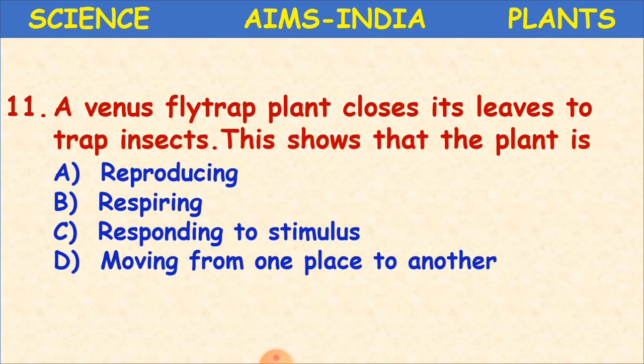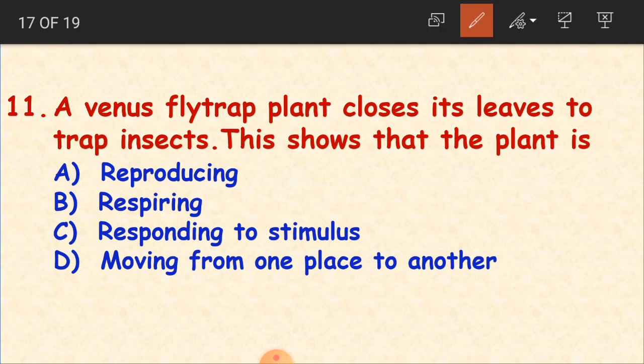Okay, a Venus flytrap plant closes its leaves to trap insects. This shows that the plant is reproducing, respiring, responding to stimulus, or moving from one place to another. So children, what will be the correct answer here? The question is, Venus flytrap plant closes its leaves to trap insects.